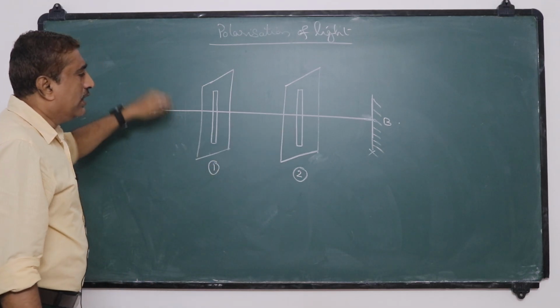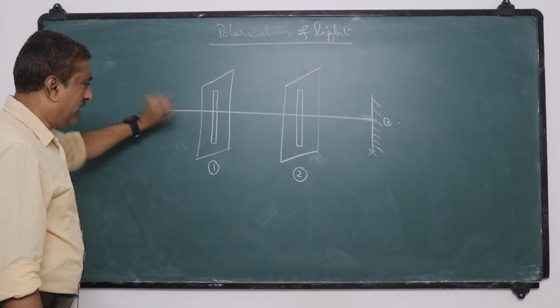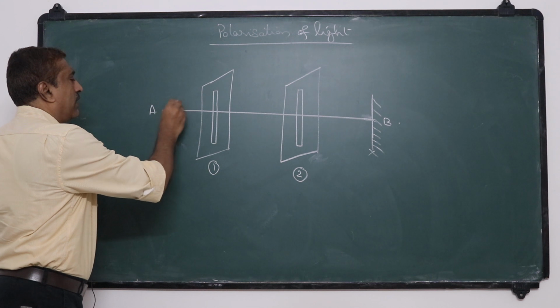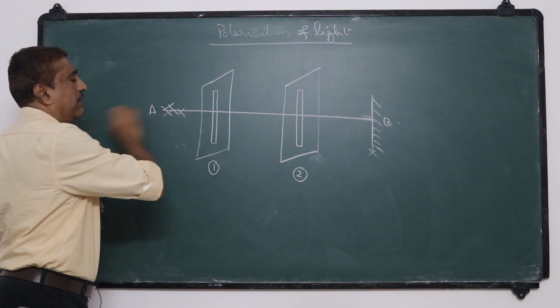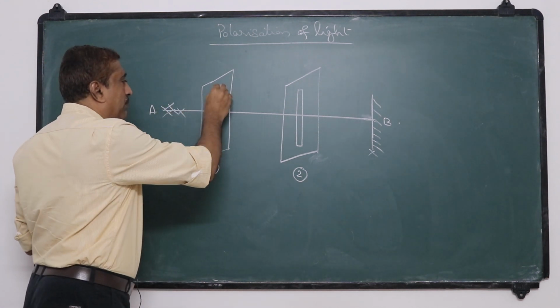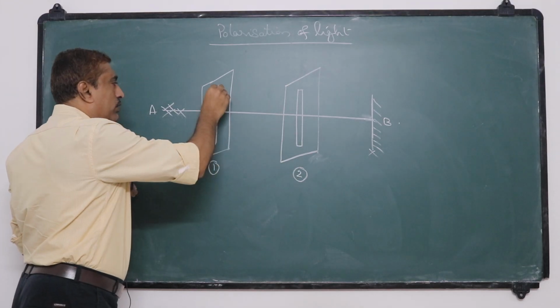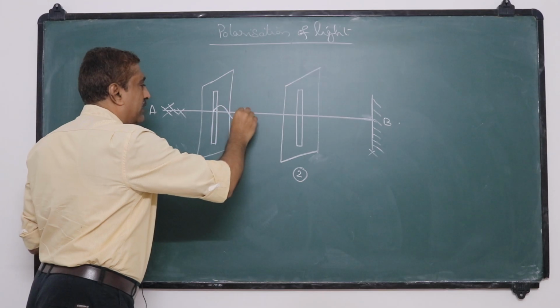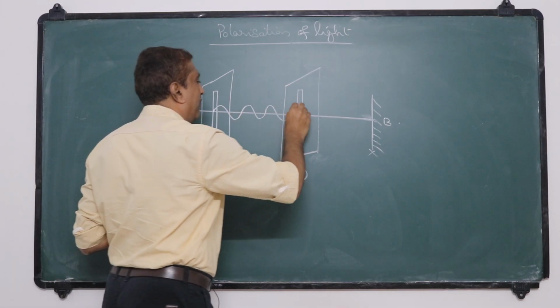Now if we shake this free end randomly, there are a number of possible directions for the waves. But the first slit allows only those vibrations which are parallel to its length, so only in one direction.